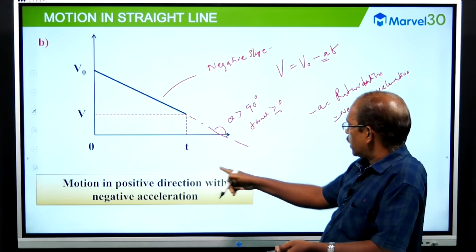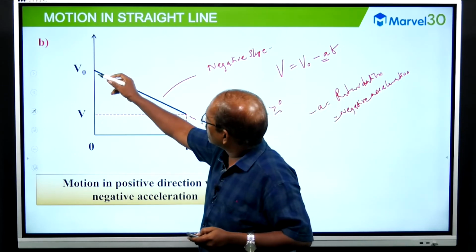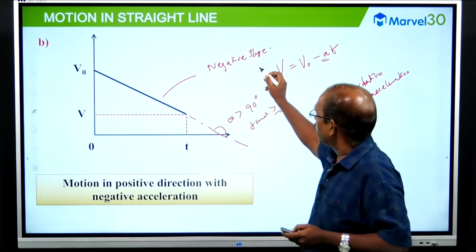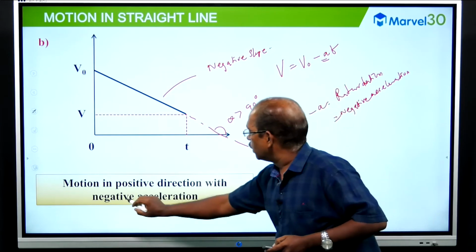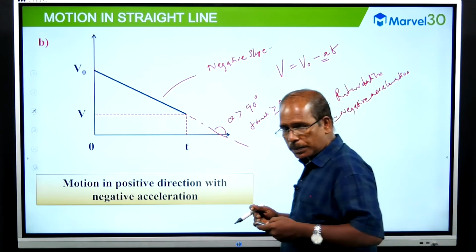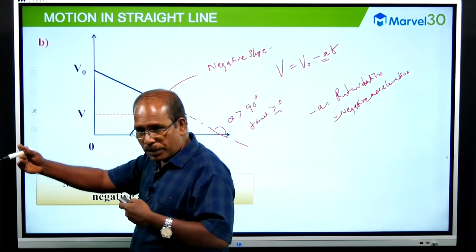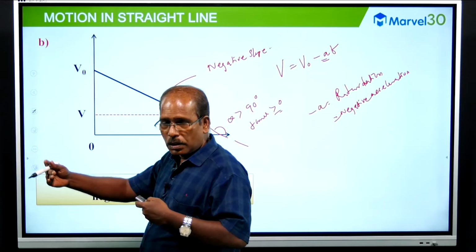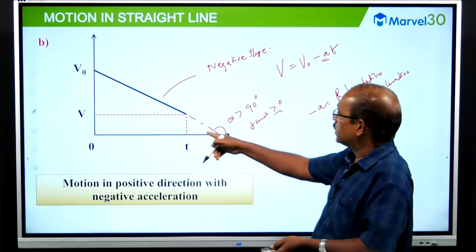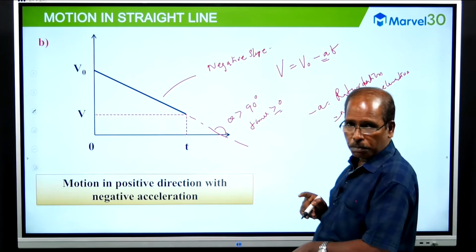So motion in positive direction with a negative acceleration. Here V is positive only, not negative, but the slope is negative, meaning motion in positive direction with a negative acceleration. I am going with more speed, but I am reducing speed. I am going slowly in the same direction, so what kind of motion? I move away from the x-axis in the positive direction, but the speed gradually decreases. So deceleration or retardation. This is the example. This is a graphical interpretation of that situation. Very important.